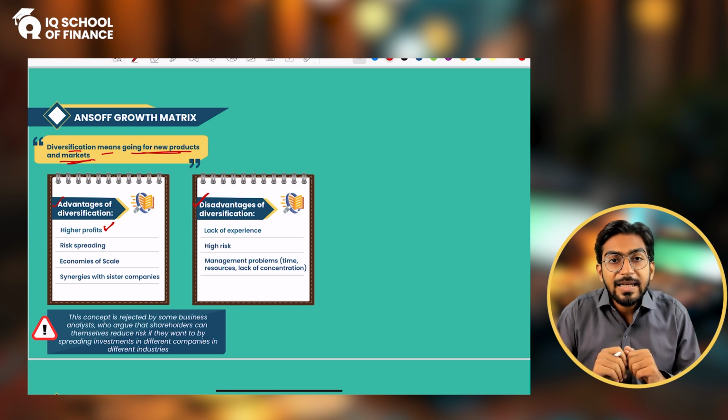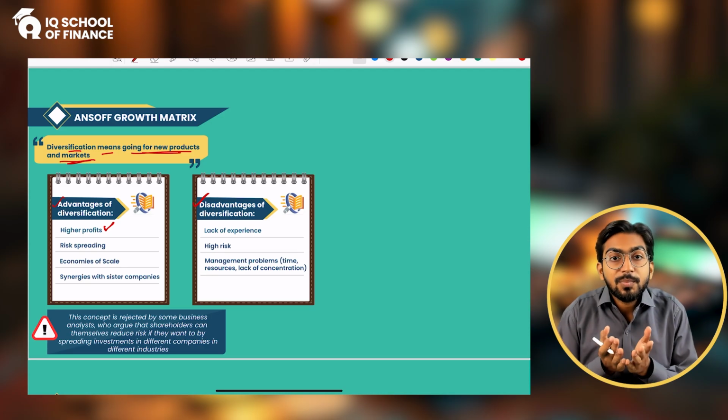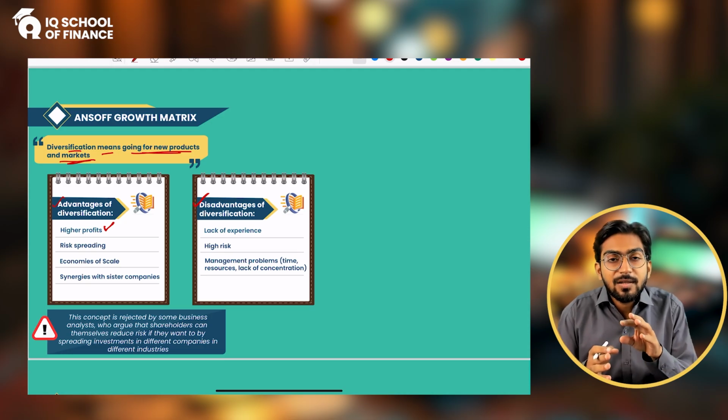When they deal in multiple products, you get this benefit: if one product is not performing well, the other product will give you the profits. If product B is not performing well, product C will give you the profit. And if product C is not performing well, maybe product A will rise up and give you the profit. So diversification will always save you.